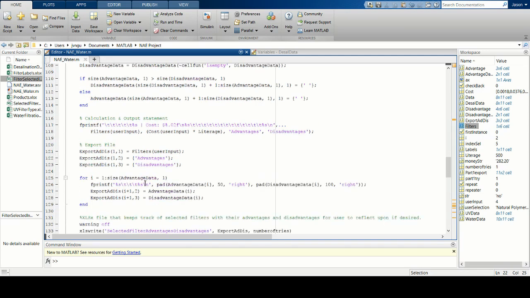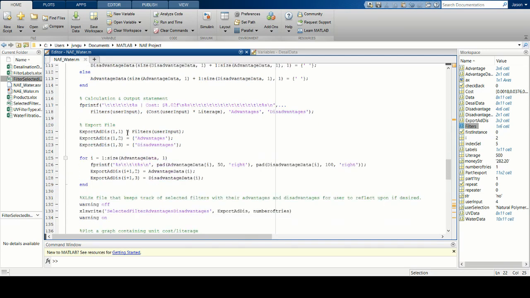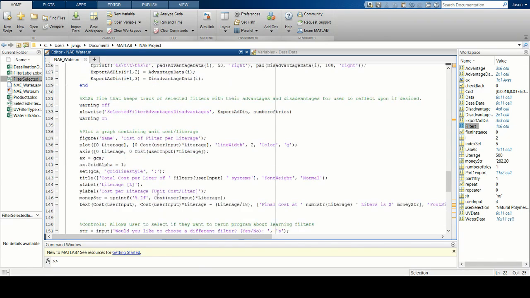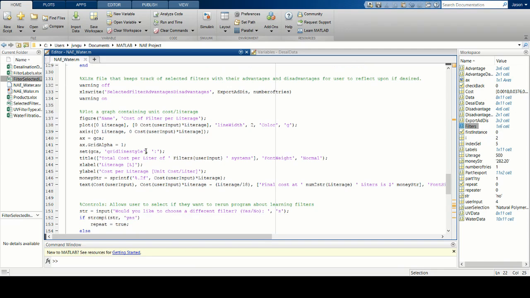In addition to the formatted table output, we further organize this data for easy access in the Excel file. In addition to the Excel file, we decided to display a graph to show the true price range of the filter variable given the literage amount the user originally entered. This program can be useful for an introduction to some of the many water filters that exist today. It also allows the user to calculate a variety of different water filters available.